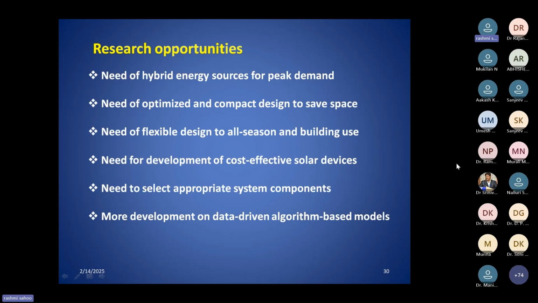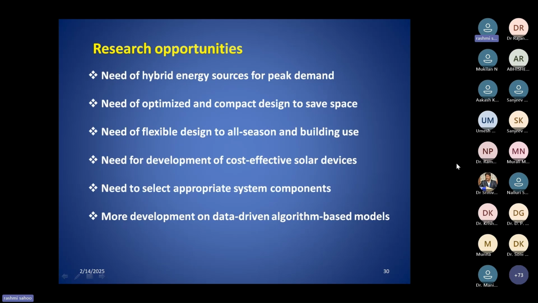With multiple renewable energy sources or other energy sources combined with the solar energy, how can we use those sources? That is the hybrid sources. How can we use the hybrid sources so that we can make the solar based multi-generation system more efficient and more reliable? That is one option, and you can see that this is an emerging field and a lot of research is going on this way.